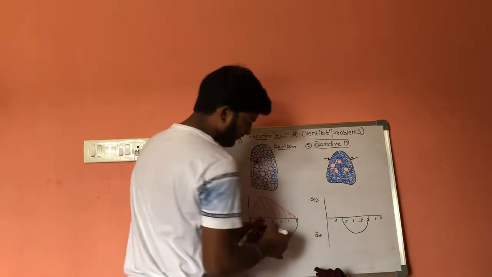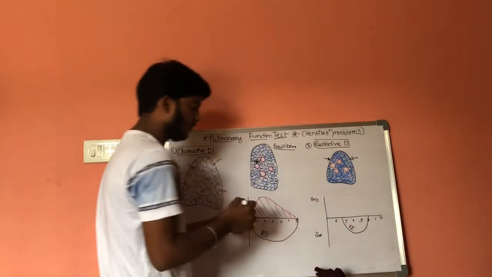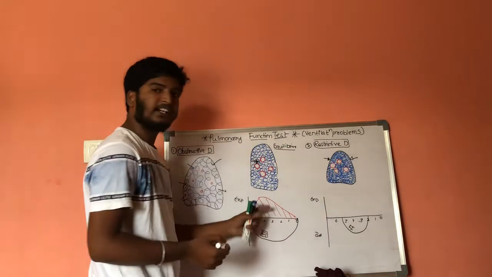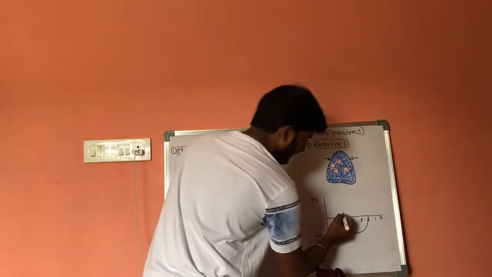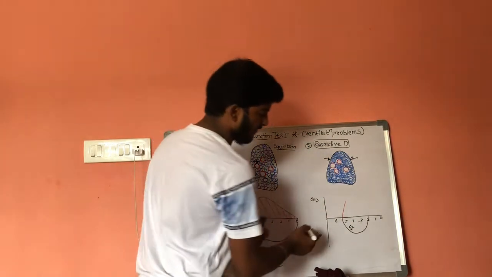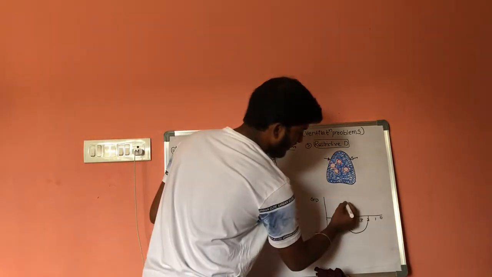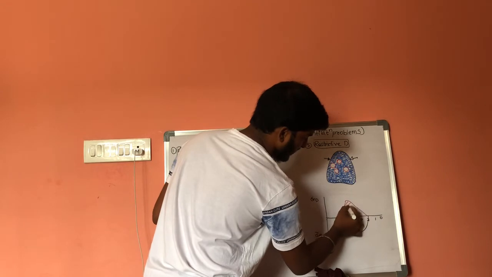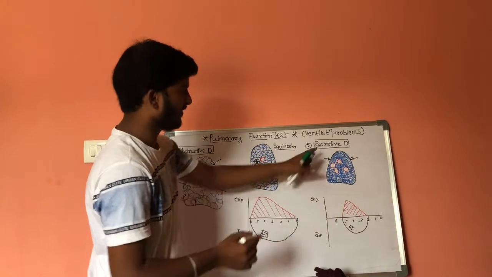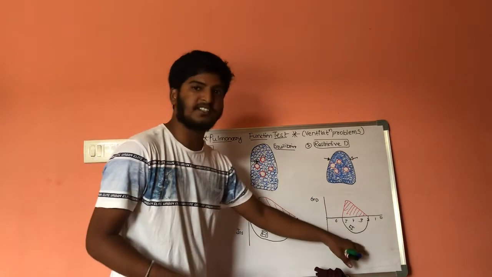And then this is forceful inspiration, and after forceful inspiration the person is allowed to undergo forceful expiration. It also follows the same pattern: at initial times the expiration will be at peak level, and as time goes on, the peak will get decreased. This is the condition. The size of the graph will get decreased in case of restrictive disorders, and this is normal condition and this is restrictive disorders.